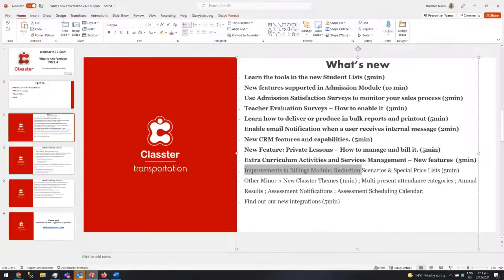The next one is multi-present attendance categories. That is something that's come from a number of customers, because now we have students that, due to COVID, may attend using Zoom or Teams, and some students are in the class. So I have two categories of present: in class and present online. How do I do that?